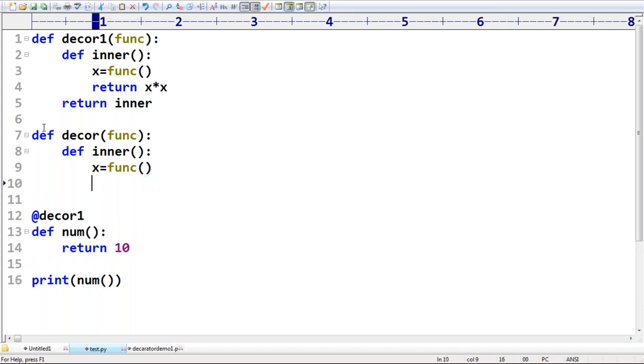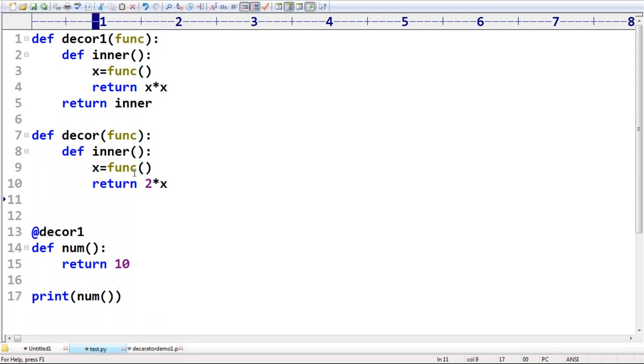Here you may get some clarity, definitely in this case. x is equal to func, I'm calling, sir. Now take very special care. Next, return 2 into x. Just now I want to double its value. And then return inner.